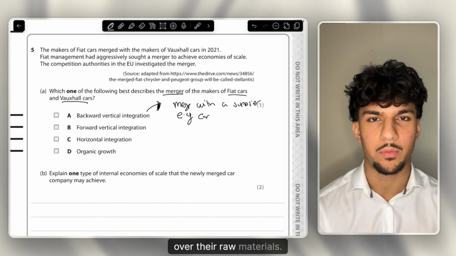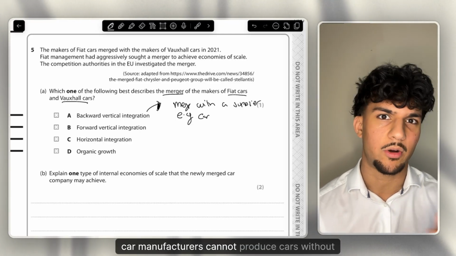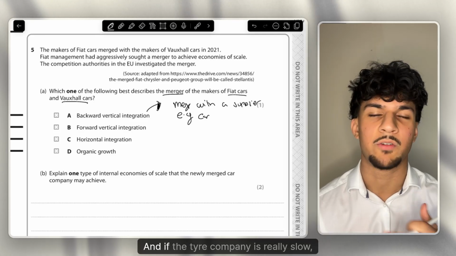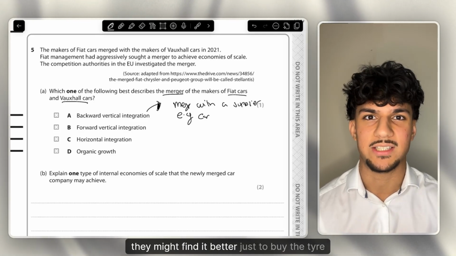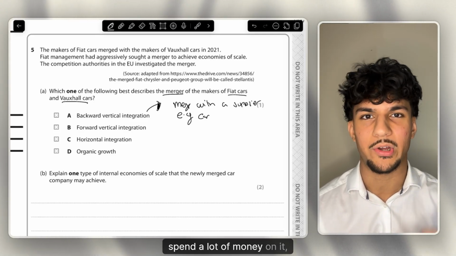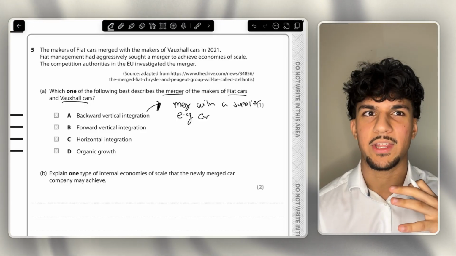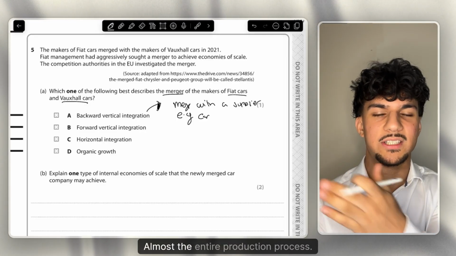As they have more control over their raw materials. For example, car manufacturers cannot produce cars without tyres, and if the tyre company is really slow, they might find it better just to buy the tyre company, spend a lot of money on it, make it more efficient, and therefore they have control over almost the entire production process.